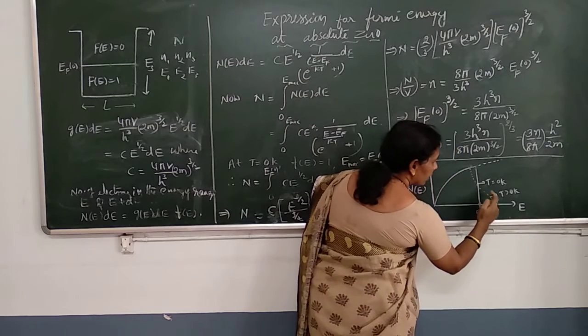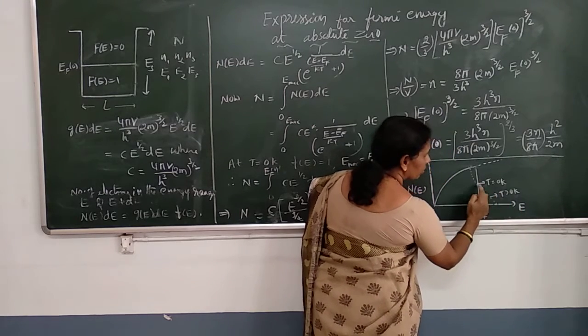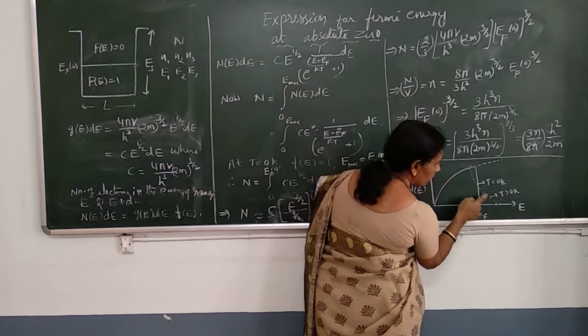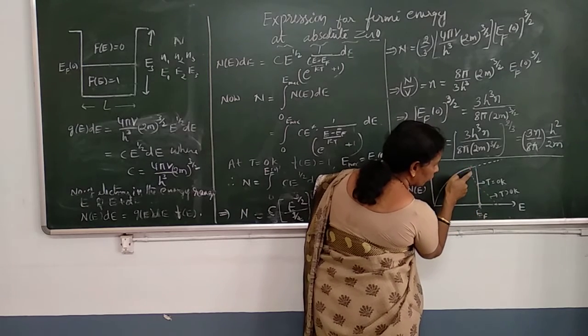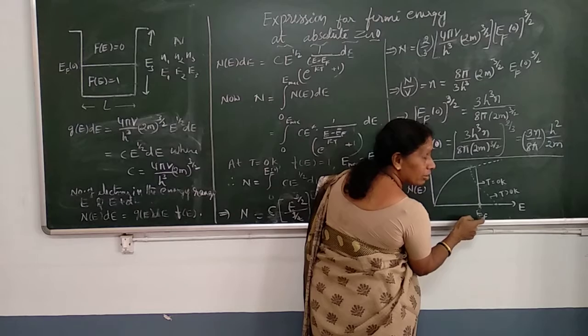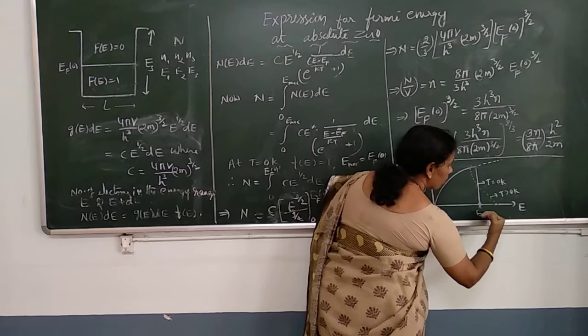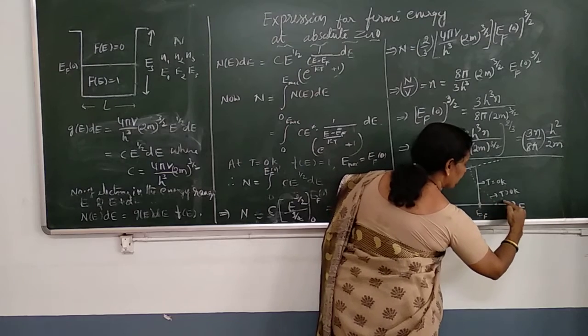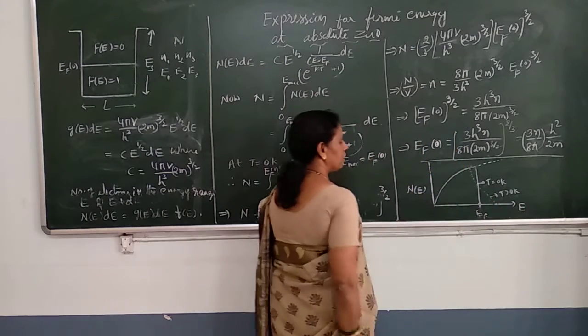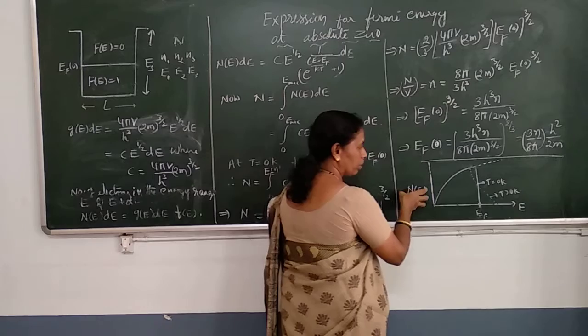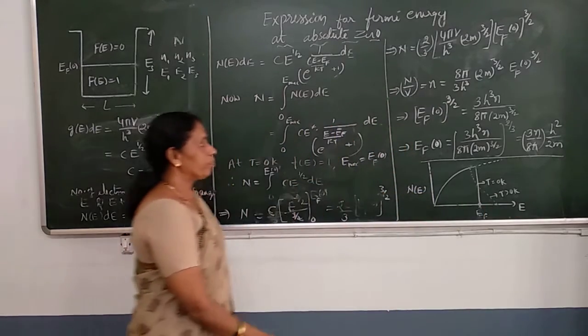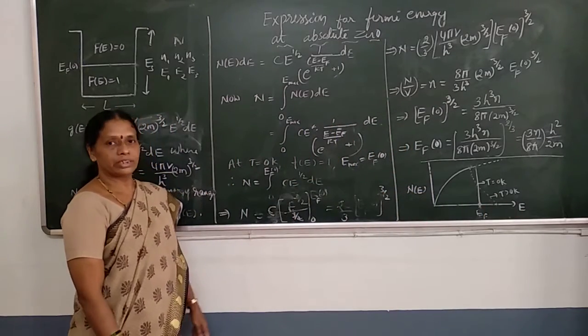But at T greater than 0, the probability of occupation decreases, and at the Fermi energy it becomes half. Then we see that some of the levels above EF are also filled. And this is the distribution of the number of electrons in different energy levels. And this is about Fermi energy at absolute 0.